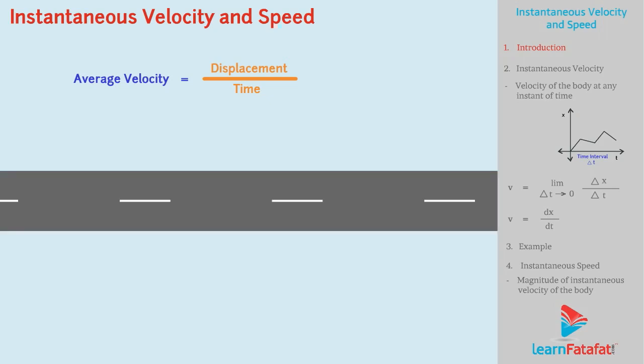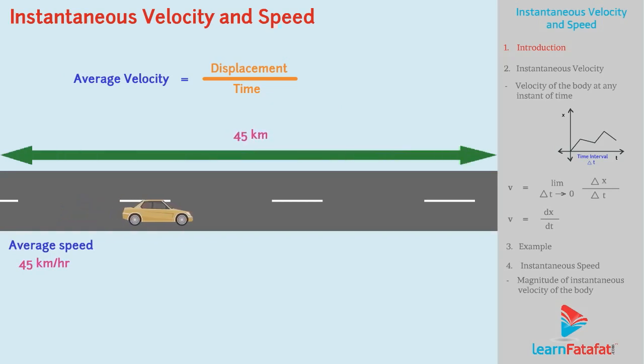It means that if the average speed of the car is 45 km per hour, then we say that the car travels 45 km in a time interval of 1 hour. However, it is not necessary that the car is traveling with the same speed throughout the time interval of 1 hour. Sometimes it travels fast, sometimes slow.